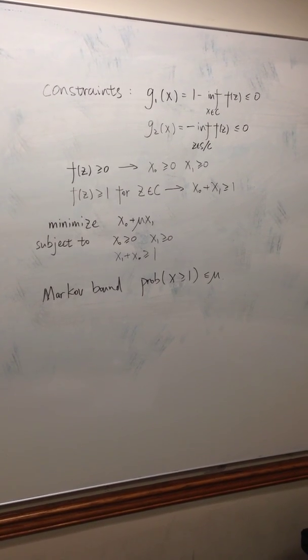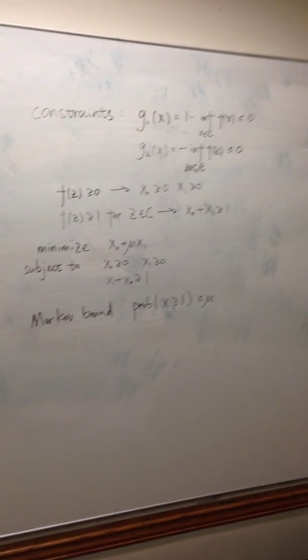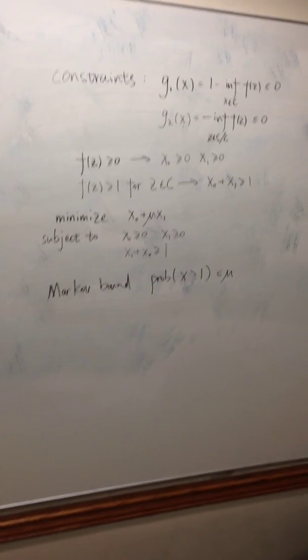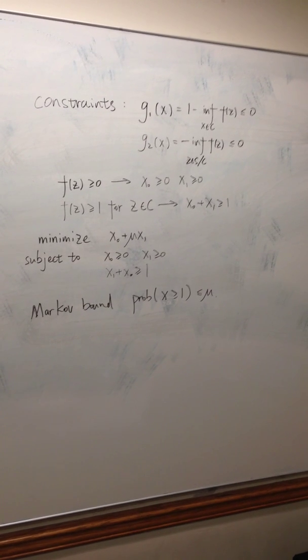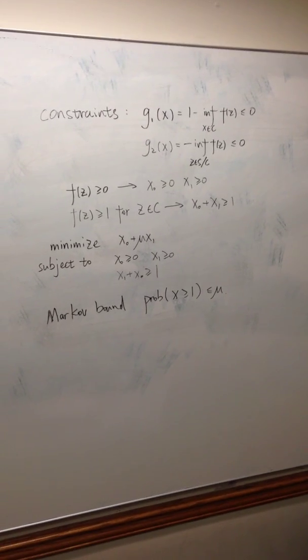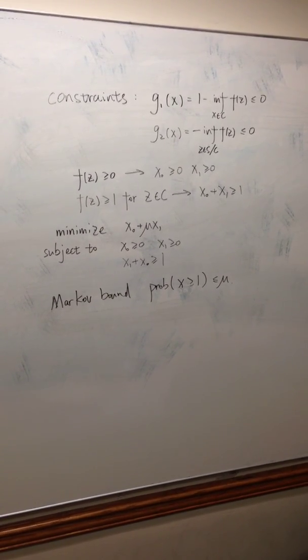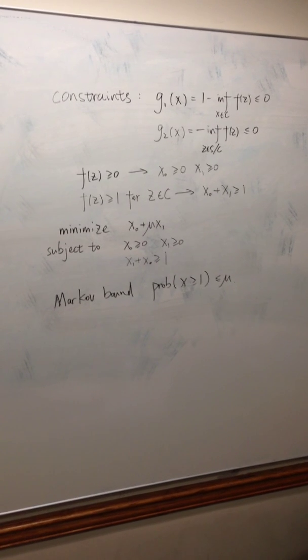The problem is then to minimize x_0 plus mu x_1 subject to x_0 greater or equal than 0, x_1 greater or equal than 0, and x_0 plus x_1 greater or equal than 1.